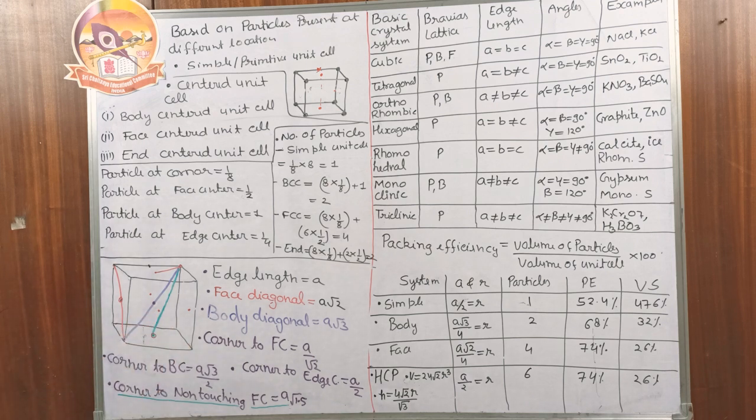So corner to the non-touching face center has the distance a root 1.5.